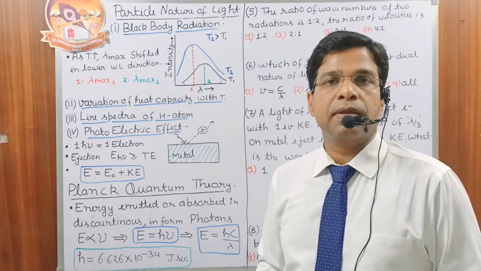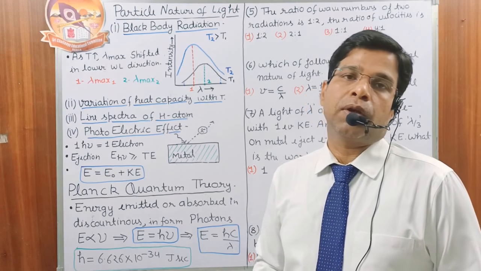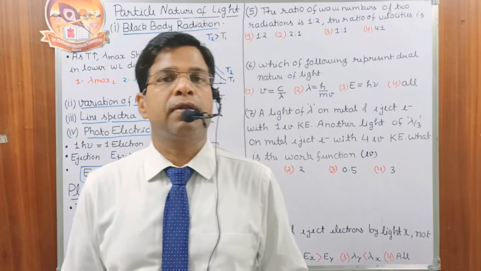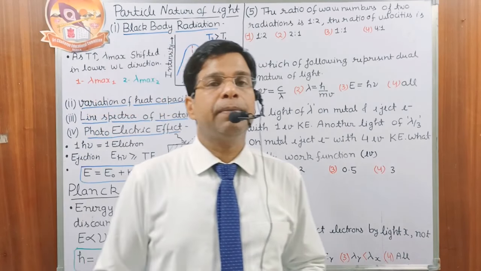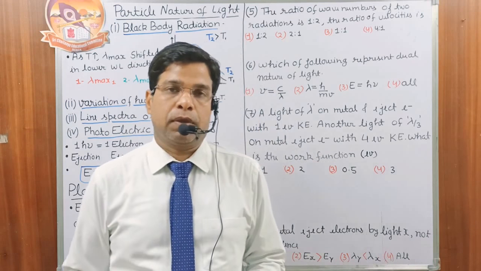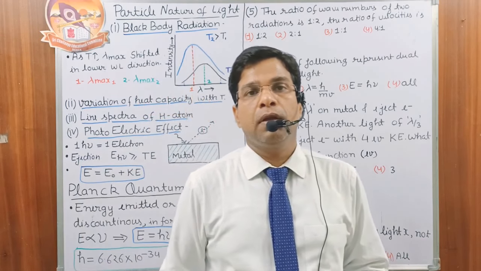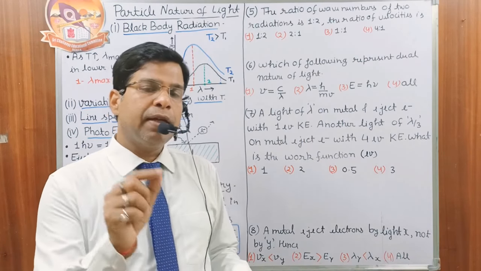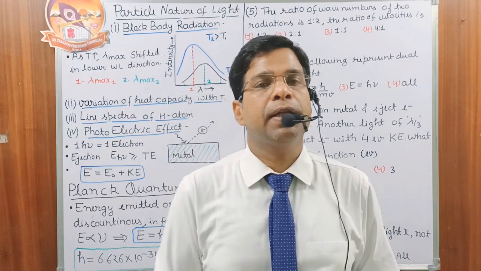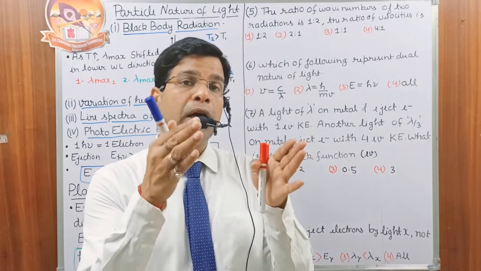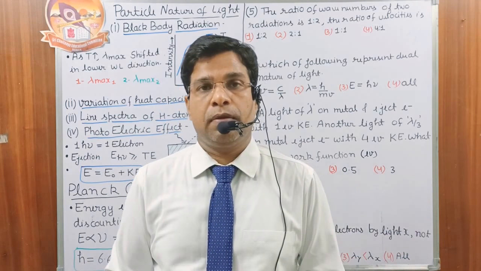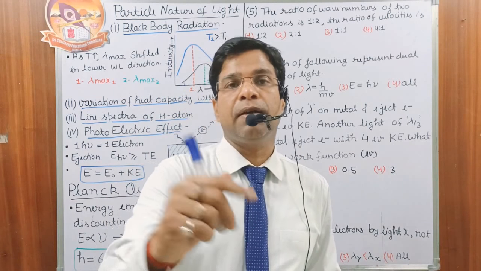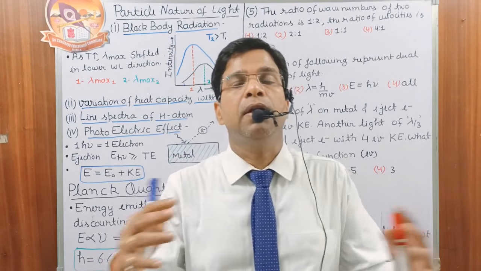This lambda max decides the color of the body. Suppose we have an iron rod and we assume this iron rod as a black body. At low temperature, it appears red. If temperature increases, then after some time it may appear blue. When it was red, that does not mean that it only radiates red energy. It also radiates energy of some other wavelengths. But the intensity of the red color is maximum. That's why the body seems red to us.